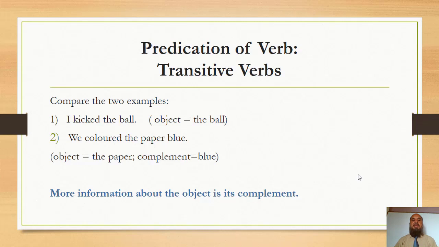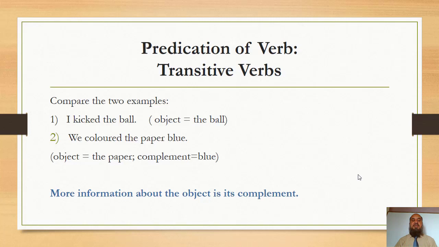Now we are learning an important aspect of verb, that is the predication. At first, we are going to learn the predication of transitive verbs. Compare the two examples. In both examples, there is the object, but in sentence number 2, there is more information about the object.